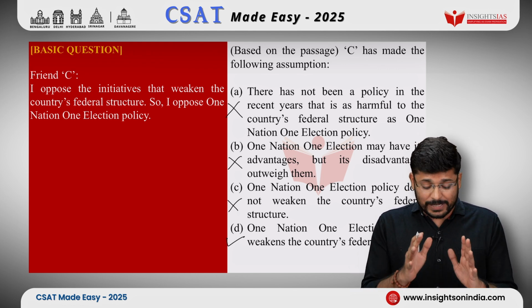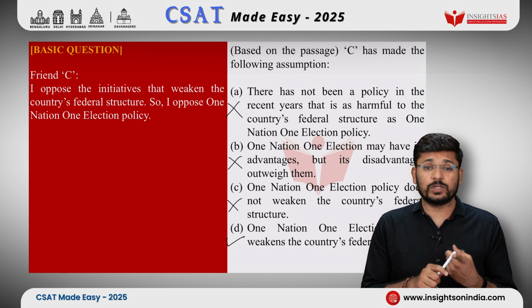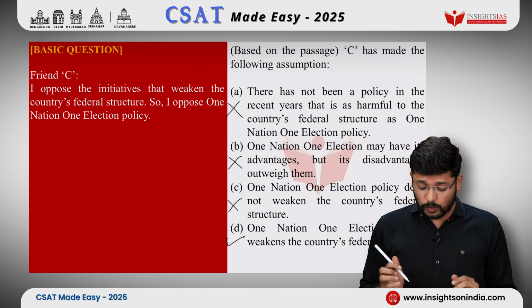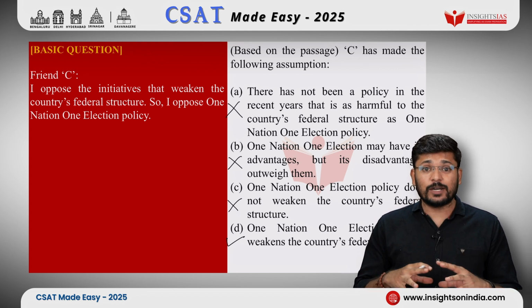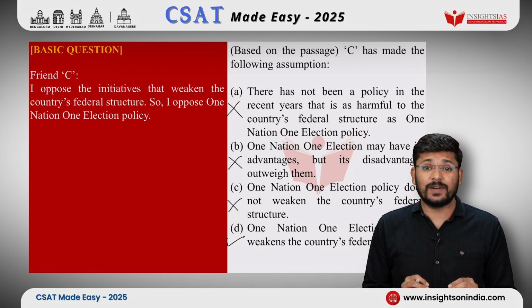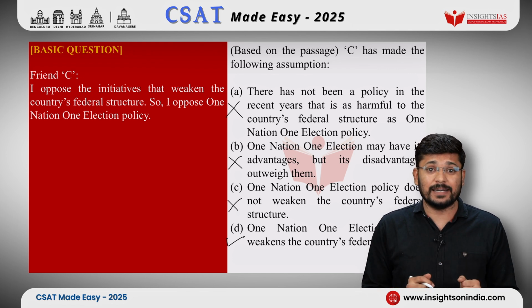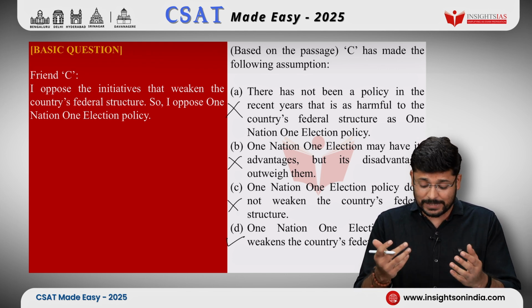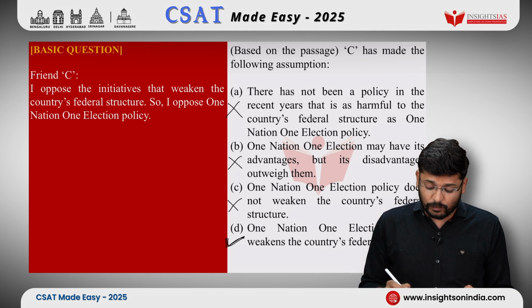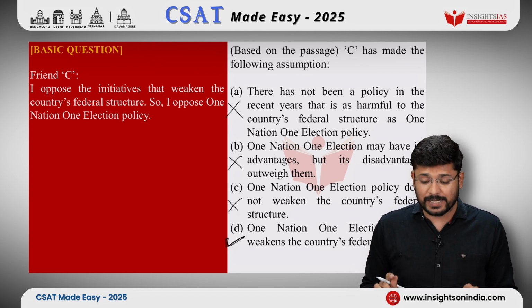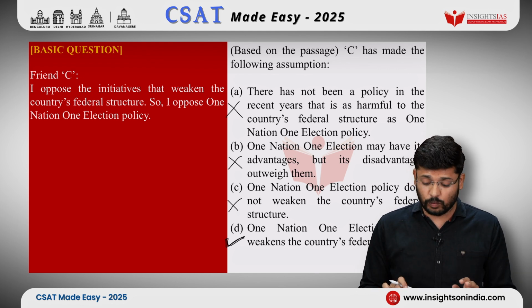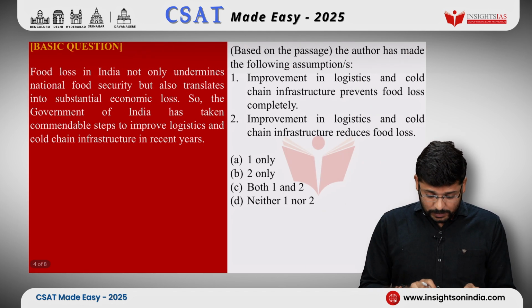Look at what friend C says. He says he opposes those initiatives which weaken the country's federal structure. He says that is why he opposes ONOE. So he believes that ONOE weakens the country's federal structure, and he has not explicitly stated it. An assumption is something that the author believes to be true but does not explicitly state, and that fits our option D. So option D is our answer. Now I think you have a very good idea of what an assumption is. Now we will go to other questions.